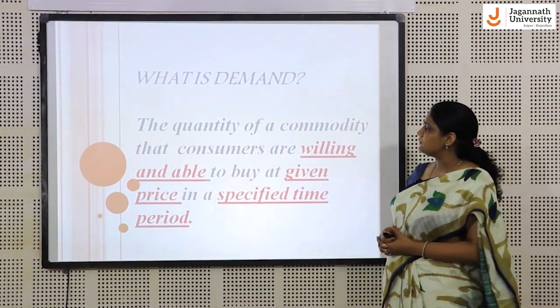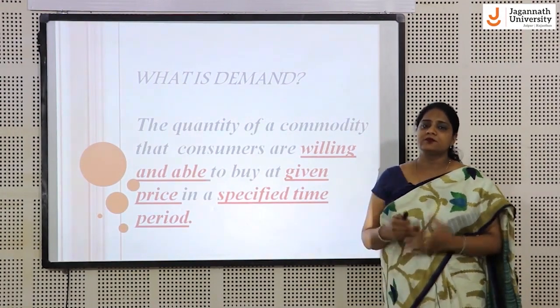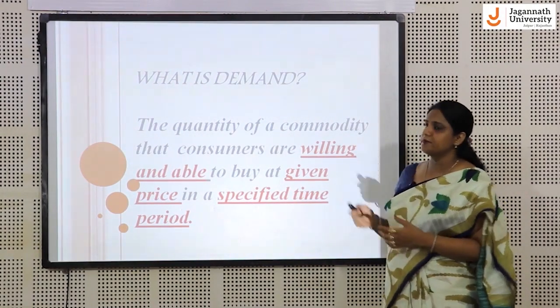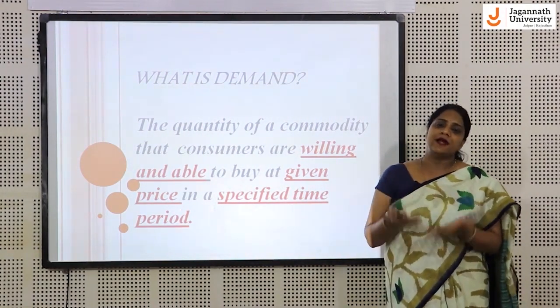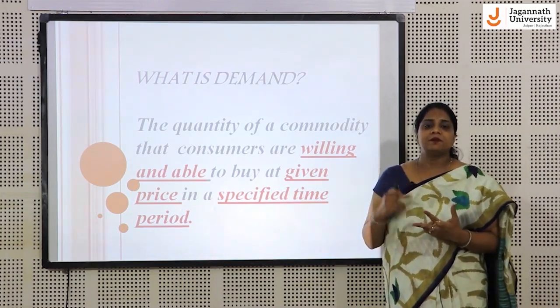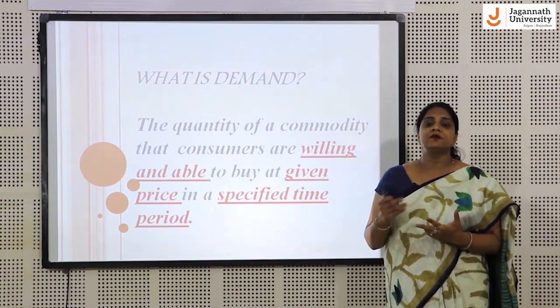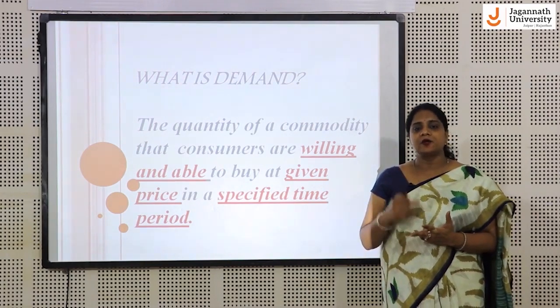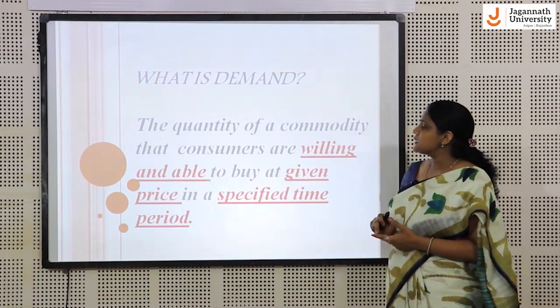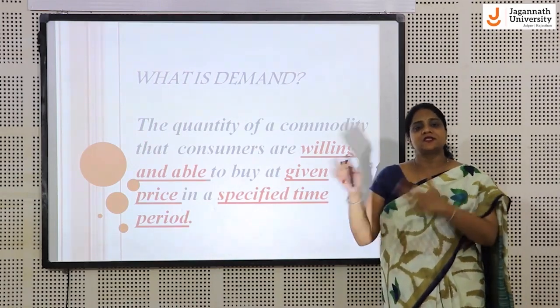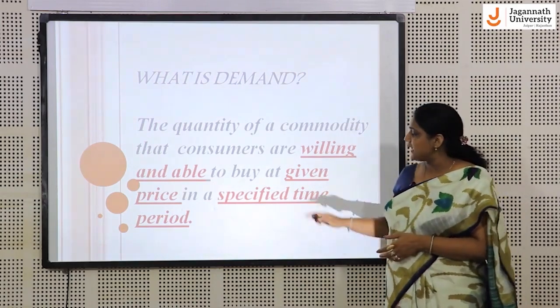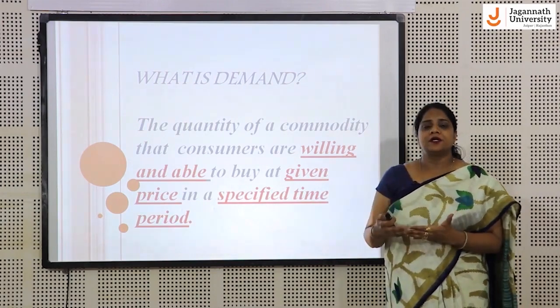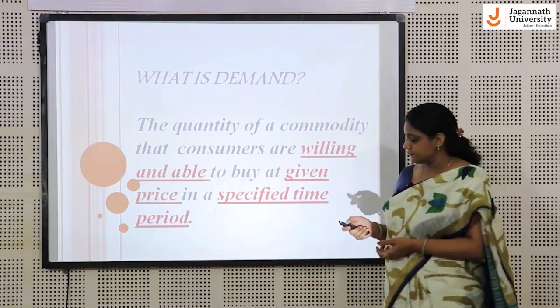So basically if you look at the definition, there are 4 keywords in the definition of demand. First, there should be willingness to buy that product. Second, there should be ability to buy that product. By ability, we mean that the consumer should have the purchasing power to purchase that product. Third is a given price, because as the price changes, the demand for a product changes, and the time period, you demand the products according to the different times.